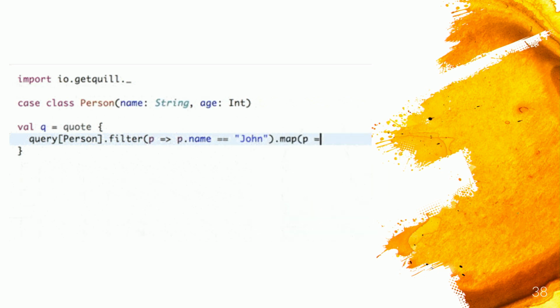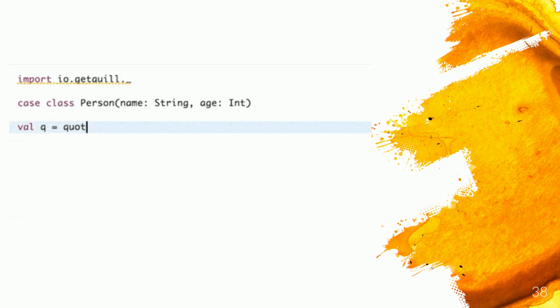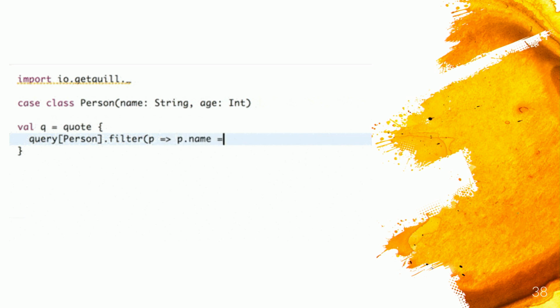And there is another thing that I do in this demo. I change the column age to age E, and then the compilation fails. So that's the first demo, showing the query, and then I change the column, and the compilation fails because it knows the query at compile time, so it can be configured to access the database and probe the query against the database. So that's something that is possible to do with Quill as well.